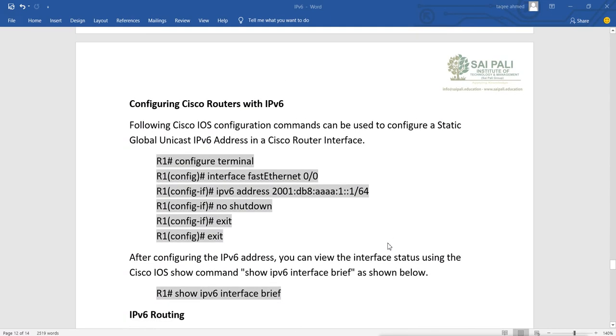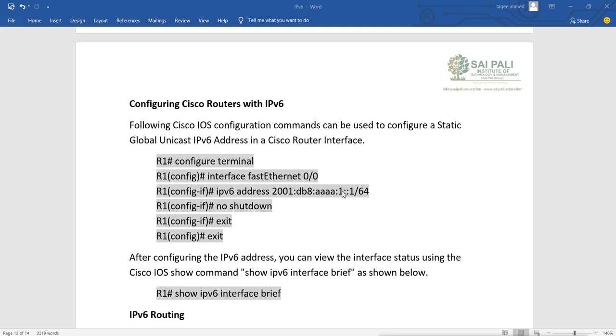So, configuring Cisco routers with IPv6. The following Cisco IOS configuration command can be used to configure static global unicast addresses in the router. Very simple. Same as IPv4, we can configure IPv6. We go to the interface by using the interface command, and then instead of IP we use the IPv6 address command, and then we can configure whatever IP we want.